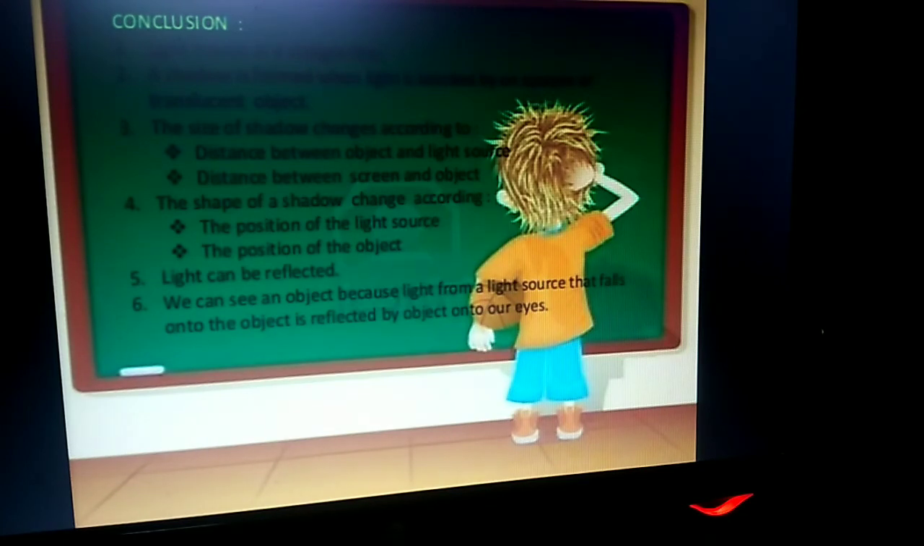Light can be reflected. We can see an object because light from a light source that falls onto the object is reflected by the object onto our eyes. There are two types of reflection: specular, smooth or regular reflection, and diffused, rough or irregular reflection.